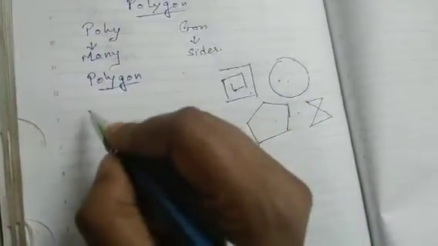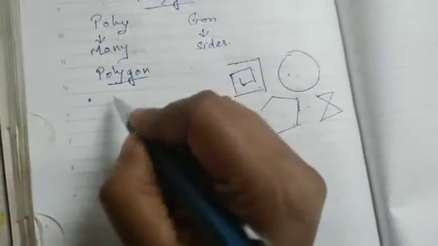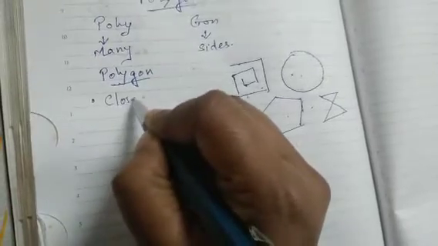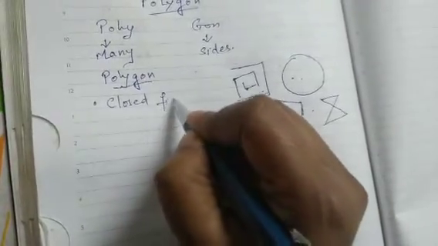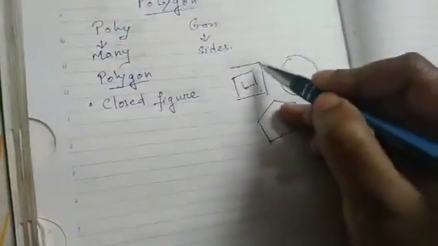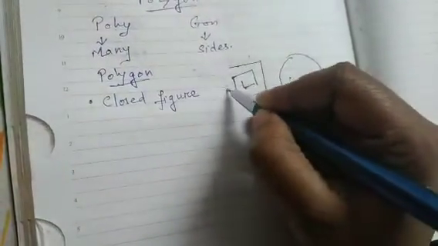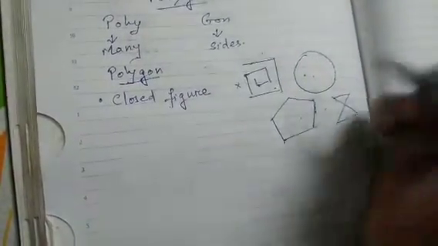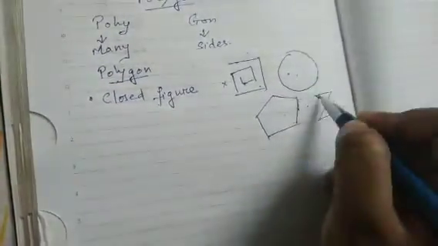Now to be a polygon, first it should be a closed figure. So which one? This cannot be a polygon because it is not a closed figure, right? All the rest are closed figures.